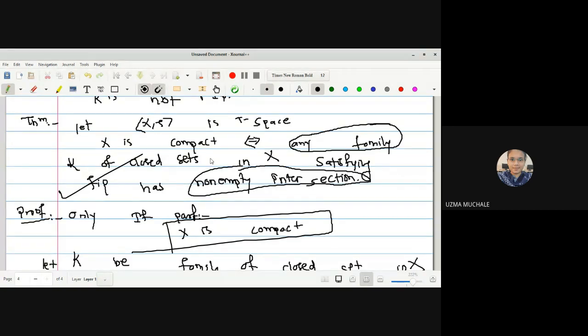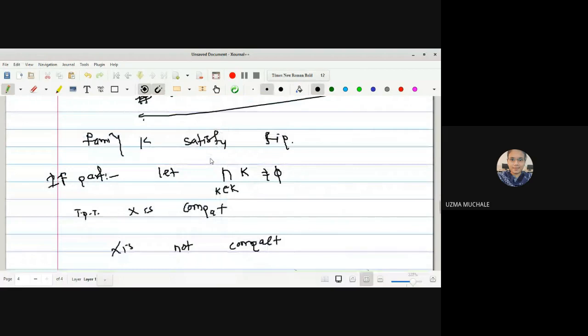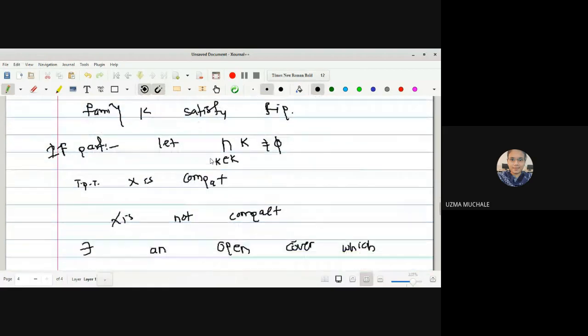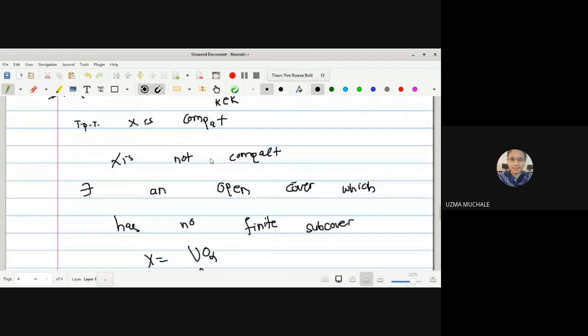Okay. Does everyone understand? Yes, ma'am. Okay. By assumption, what was our assumption in the second part? We have assumed that intersection of O alpha complement is not equal to phi. So what is the point from where you are getting the proof?